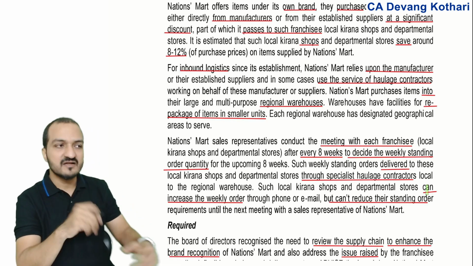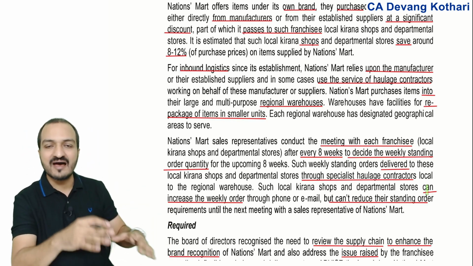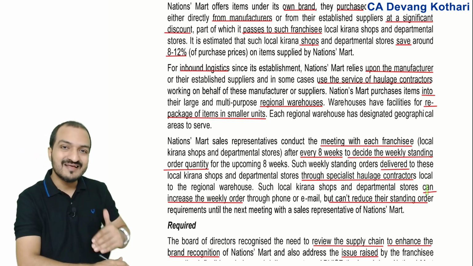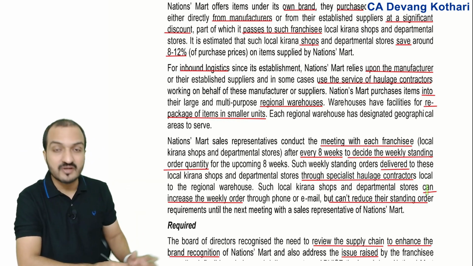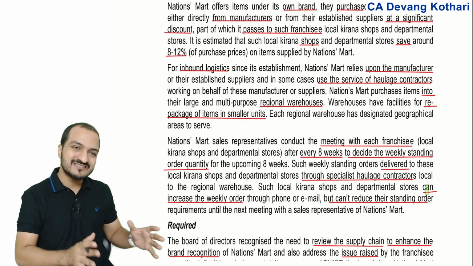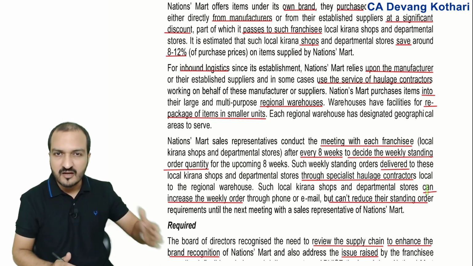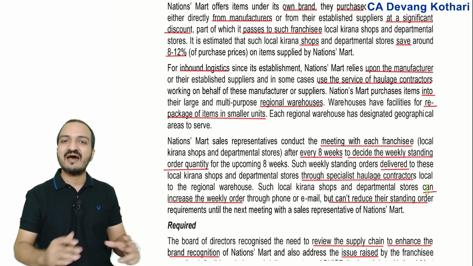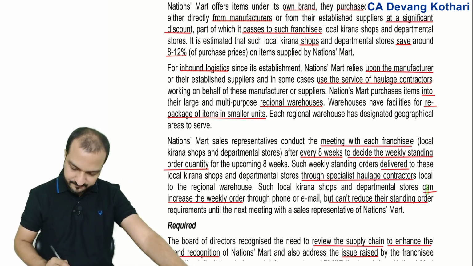This shows that the local kirana shops don't have flexibility in making their orders, right? They cannot decrease the order in case of any emergency or in case of any problem. So they have to estimate weekly orders for the next 8 weeks and make minimum that much quantity order. This shows that they don't have enough flexibility, right?